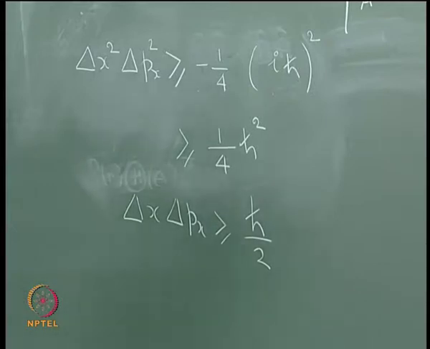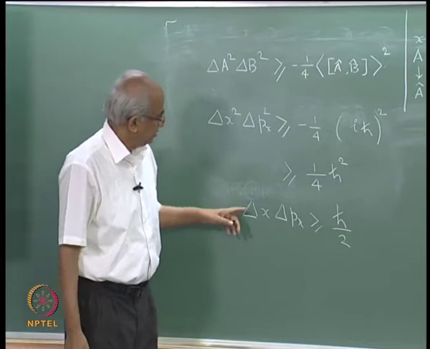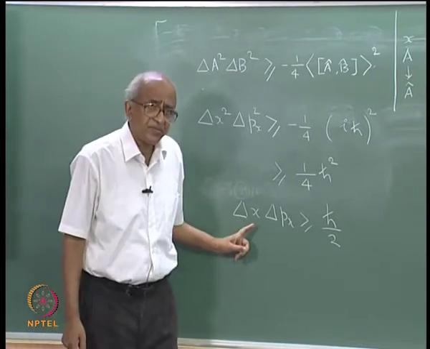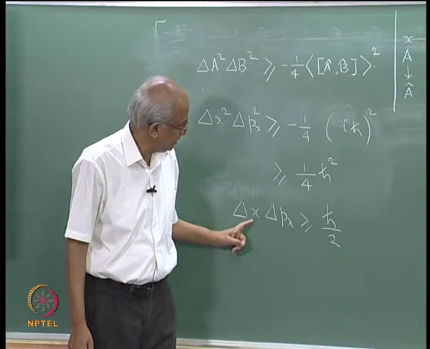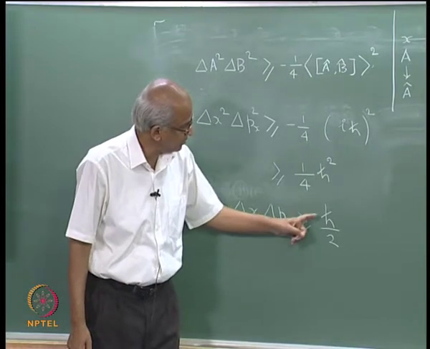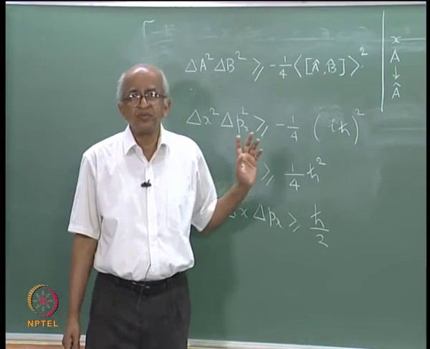So, using this generalized uncertainty relationship, you can actually arrive at the Heisenberg's uncertainty principle, which says that Δx into Δp_x must be greater than or equal to ħ divided by 2.